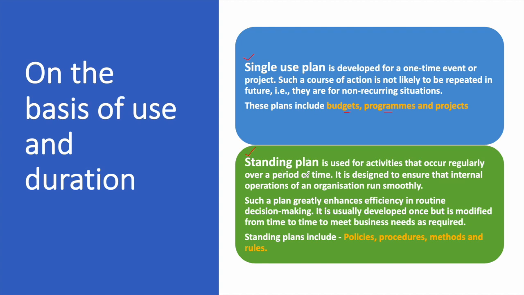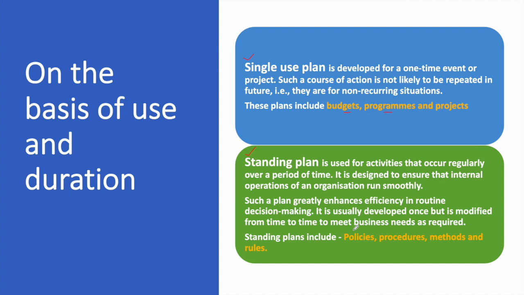Then comes the standing plan. A standing plan is used for activities that occur regularly over a period of time. It is designed in such a way that the internal operations of an organization run smoothly. Such a plan greatly enhances efficiency in routine decision making.